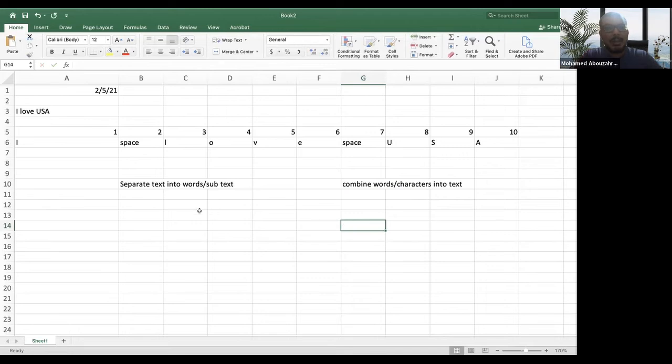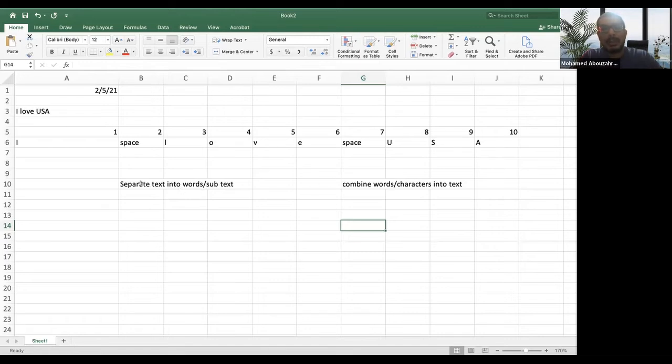Now, when I say the word text and string, they mean the same thing. String is text. So when you find me saying string, that means it's text. I want you to get used to using the two words interchangeably. Text is string is text.